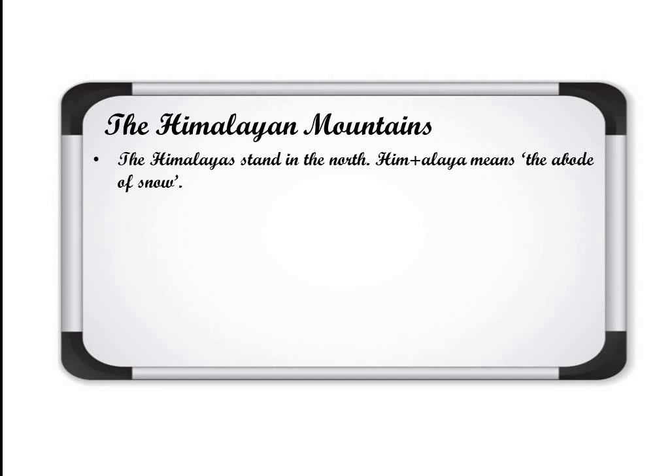As we know, the peaks of the mountains in the Himalayan range are covered with snow all the time. So that's why Him plus Alaya means the abode of snow. It is just the meaning of the word Himalaya. Clear? Himalaya mountains are divided into 3 parallel ranges. Ranges means when the mountains are arranged in a line. So 3 parallel lines, 3 parallel ranges are there in Himalaya. What are the names of those ranges?